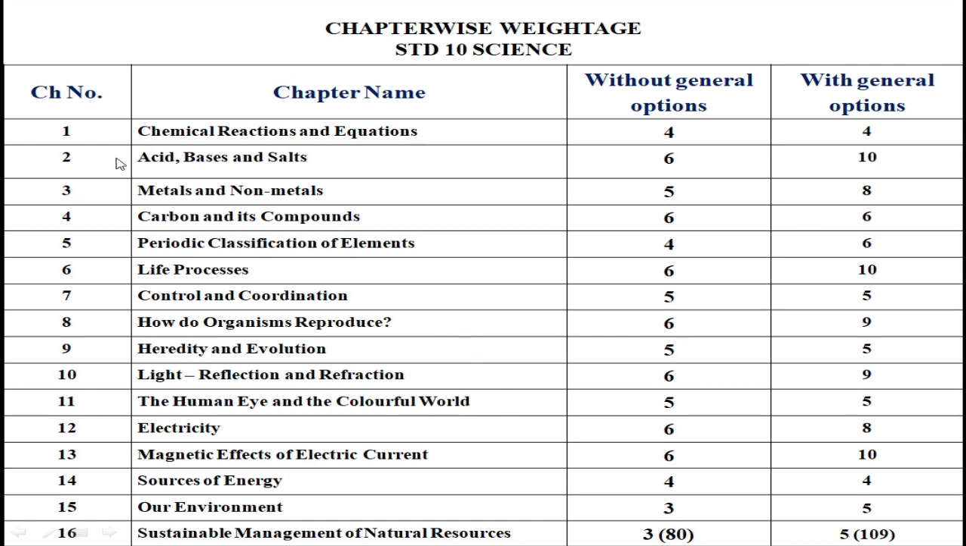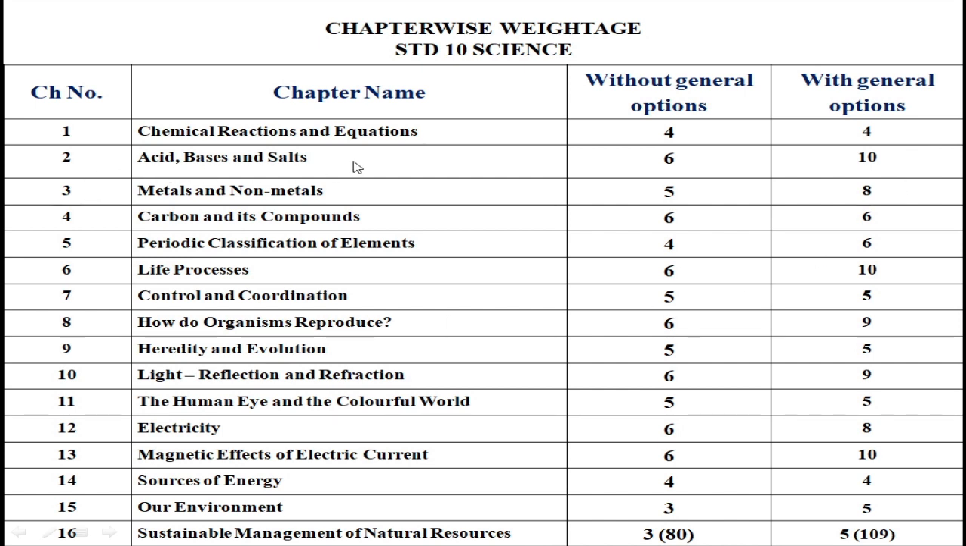First of all, I will talk about chapter number 1, chemical reaction and equation. Without general option the weightage is 4 marks, and with general option also the weightage is 4 marks. In this particular chapter mainly two sections are there. One is related to balancing of chemical equation and another one is related to the different kinds of chemical reaction. So definitely if you prepare how to balance the chemical equation, you are surely going to get 2 marks. So chapter number 1 you can prepare and get these marks.